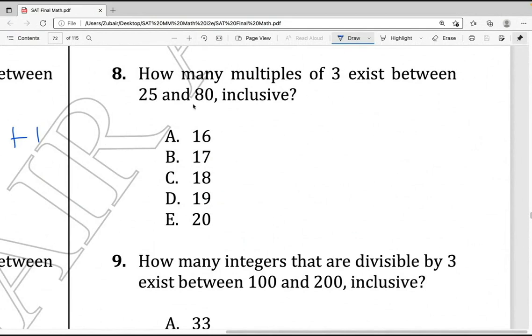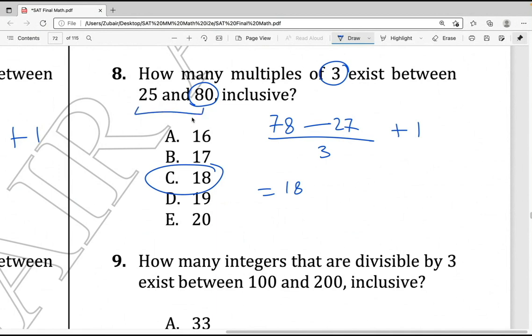How many multiples of 3? I know 80 is not a multiple of 3, right? So I'm not going to try 80. I'm trying 79, and I got a no. 78, yes. So 78 is my last selected number. 25 is not a multiple of 3, so I know 27 is. 27 divided by 3 plus 1. So 78 minus 27, divided by 3, plus 1. There are 18 multiples of 3 within this range.